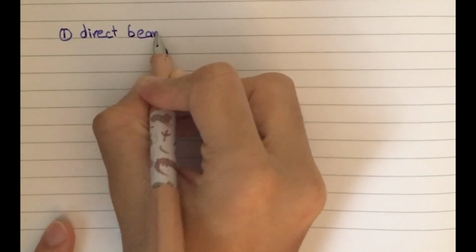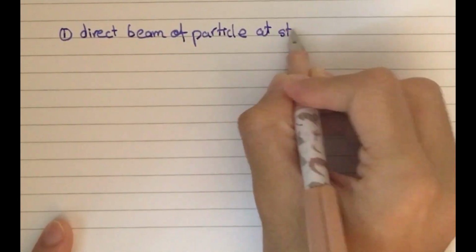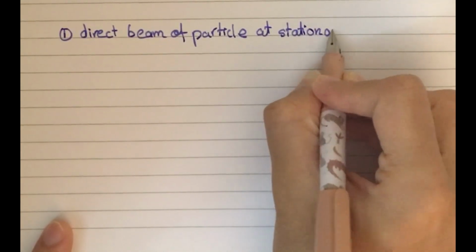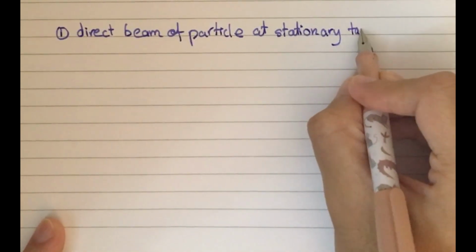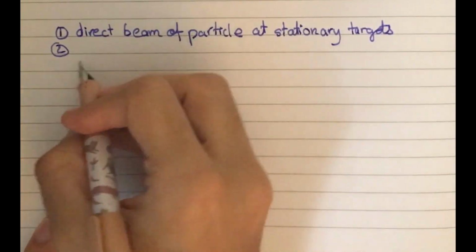So you have been given two scenarios. You can explain either of these scenarios, basically advantages. So the first scenario is that you direct a beam of particles at stationary targets. Or the second one, they're both basically moving.